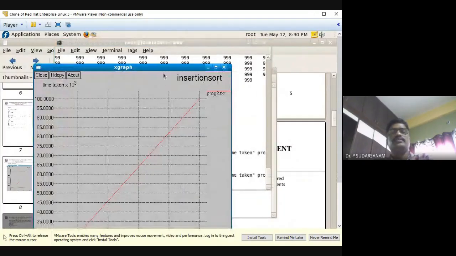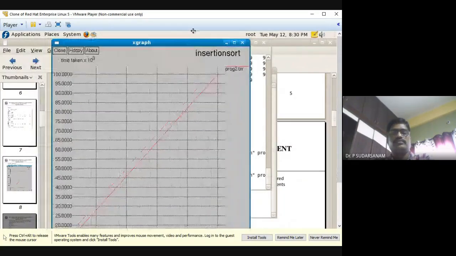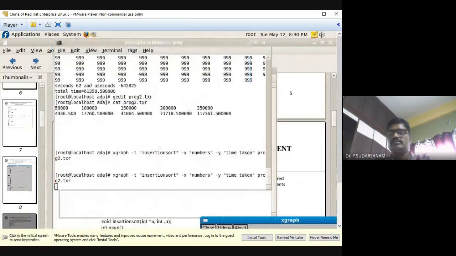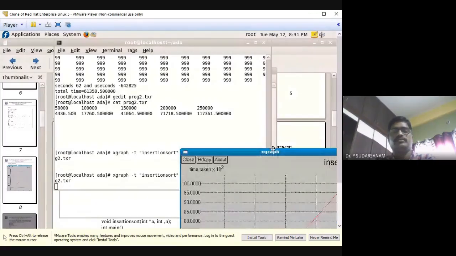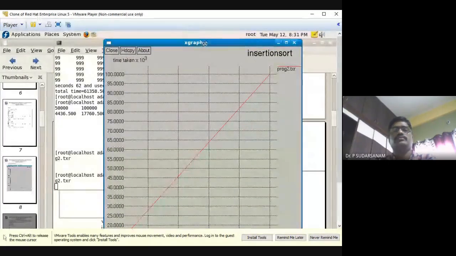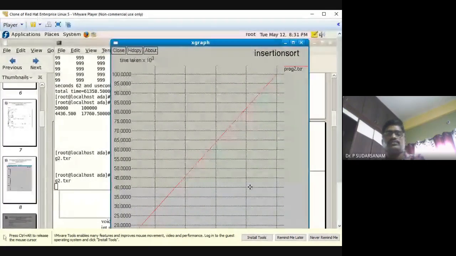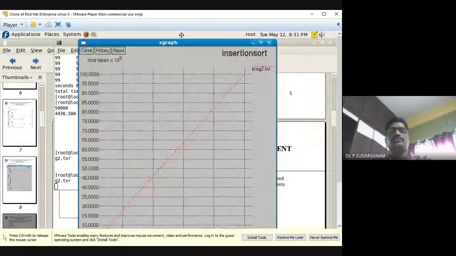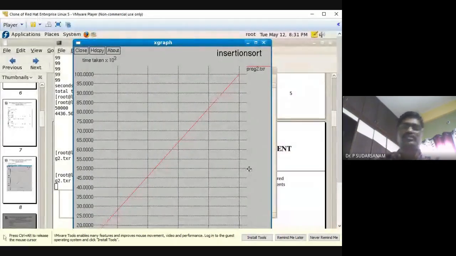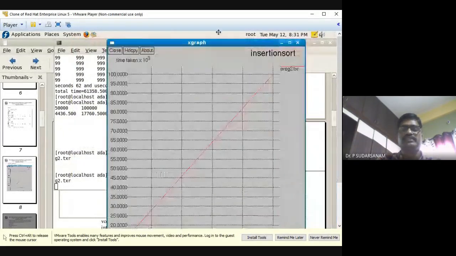Okay, so it is down. I'm not able to drag this, so the x-axis is also down.